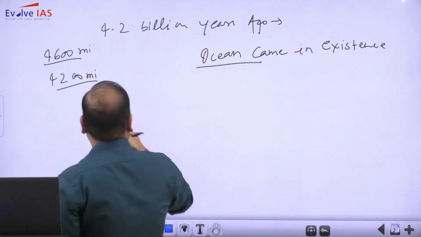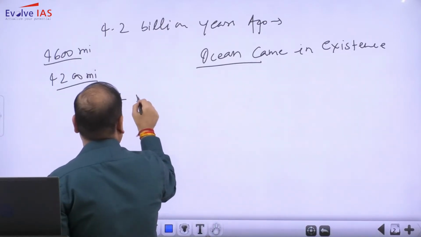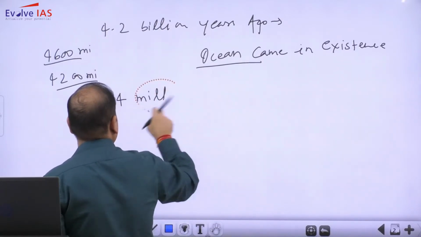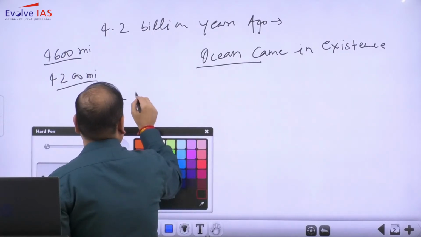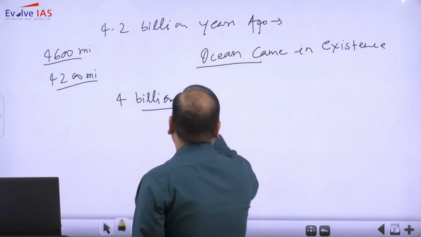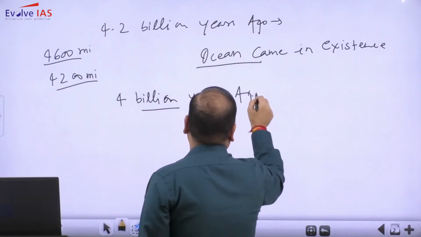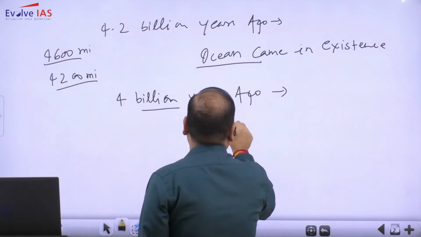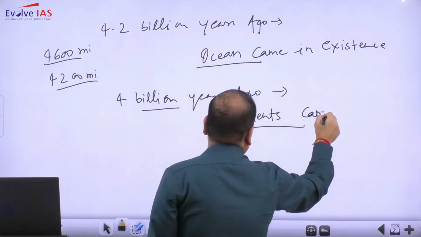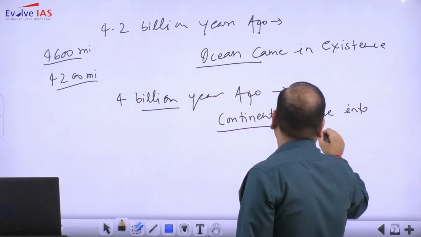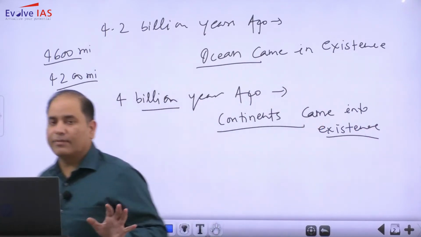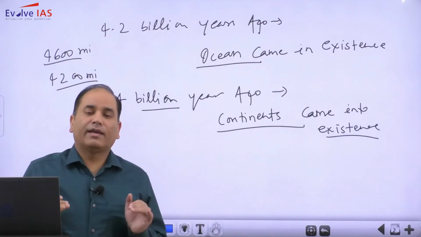It took a further 1 to 2 hundred million years, so around 4 billion years ago, the oldest rocks, or simply continents, came into existence.